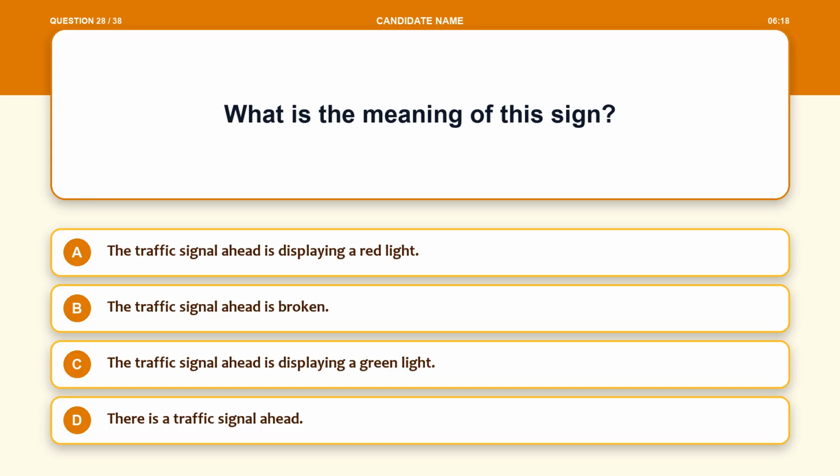Question 28. What is the meaning of this sign? Option A. The traffic signal ahead is displaying a red light. Option B. The traffic signal ahead is broken. Option C. The traffic signal ahead is displaying a green light. Option D. There is a traffic signal ahead.